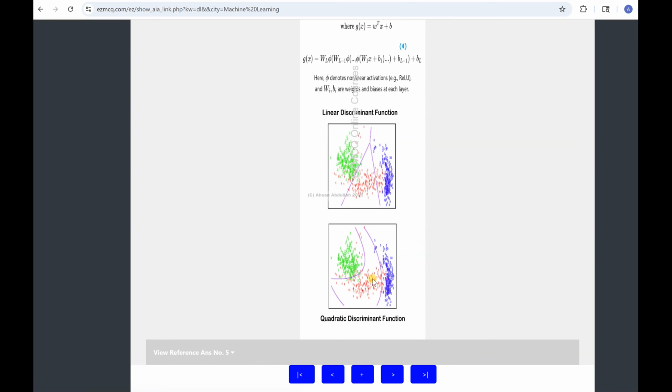And this is the quadratic discriminant function. It discriminates and has done a better job. As you can see, there is misclassification also, but because of the quadratic nature of that function, the misclassification is significantly less in the quadratic discriminant function as compared to the linear discriminant function.